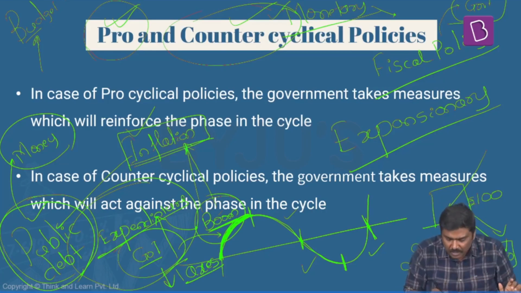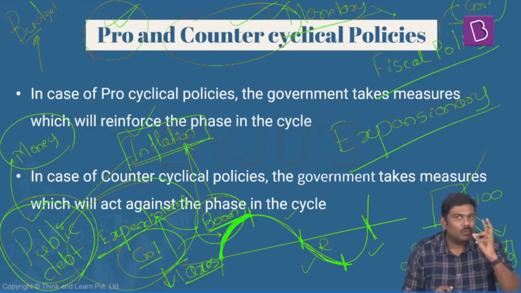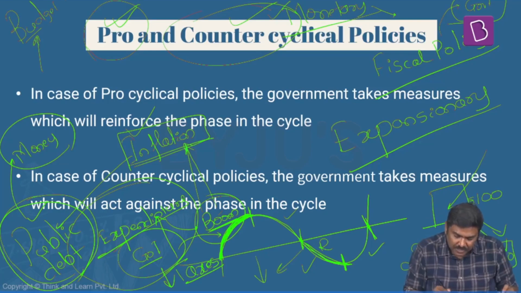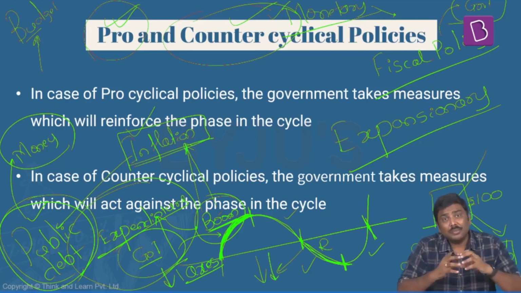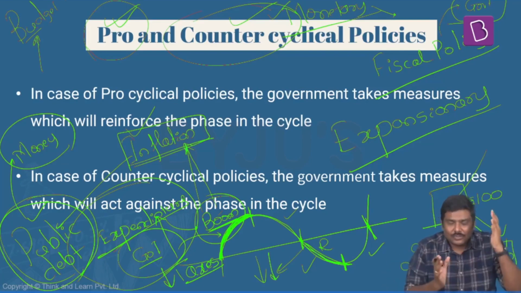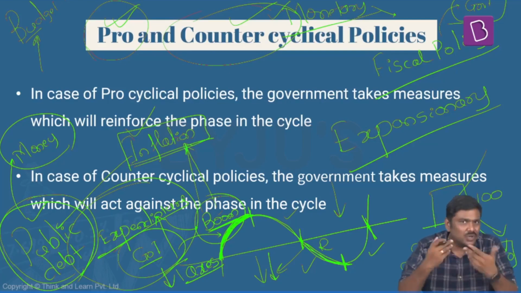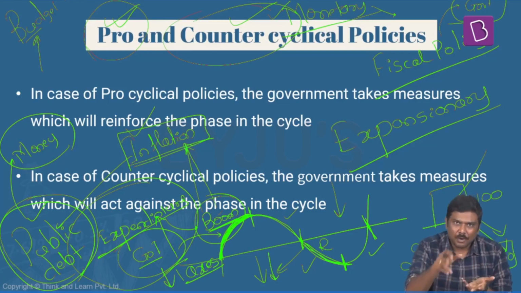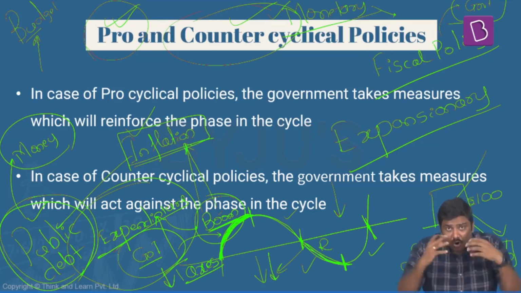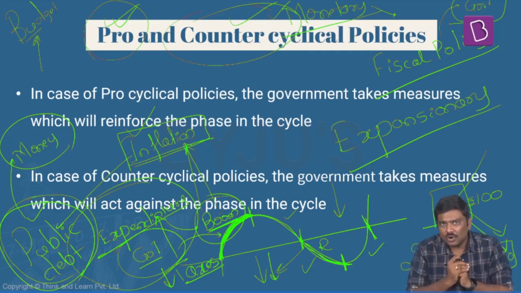Let me give you another example. Take the recessionary stage here. This is a recessionary stage. During the recessionary stage, what will happen? The private sector investment is very low. What about the employment growth rate? Very low. Unemployment rate is increasing. So if government also reduces its expenditure at this particular point of time, do you expect the Indian economy will recover? Have you understood the logic here? Somebody has to invest in the market. Somebody has to generate employment in the market. If government of India is not doing this, obviously the private sector will also not do it.